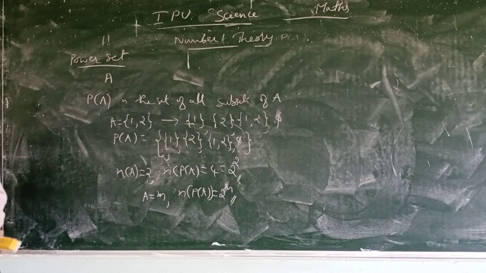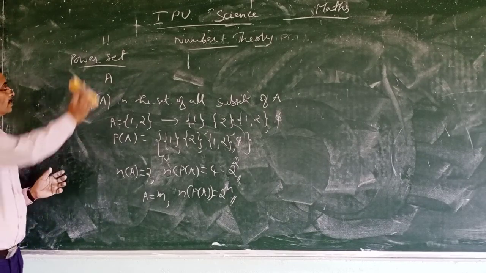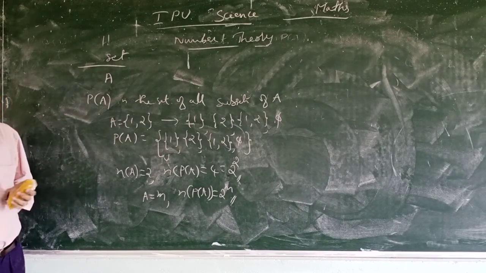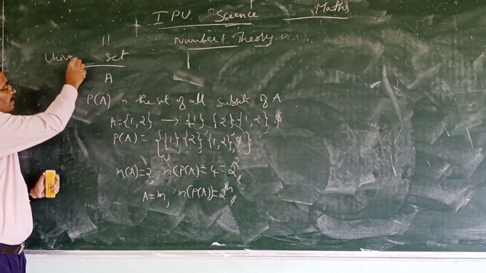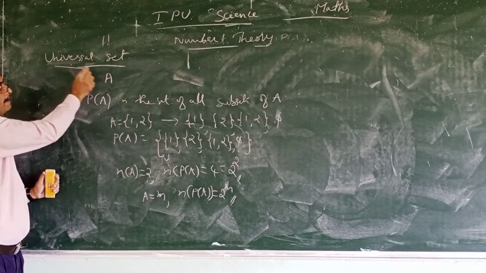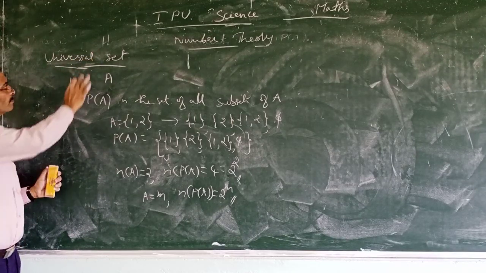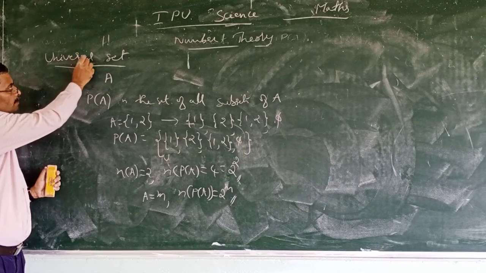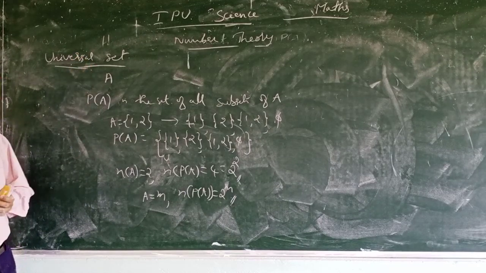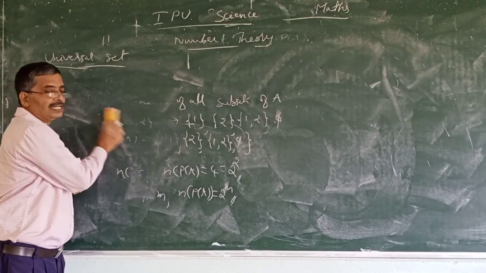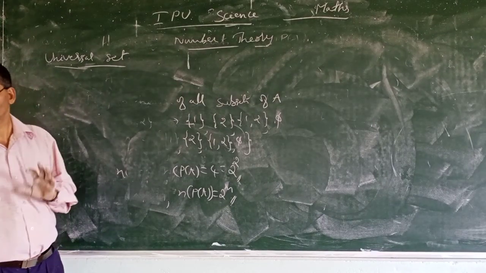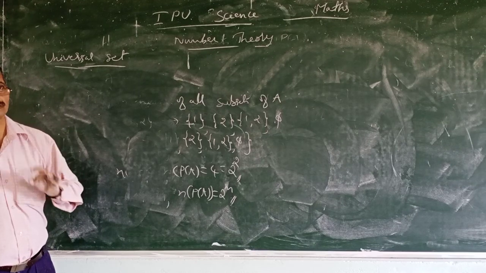Next, universal set. So what is a universal set? It is the highest set under consideration as far as context is concerned.